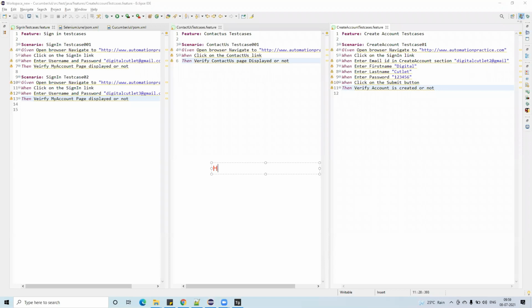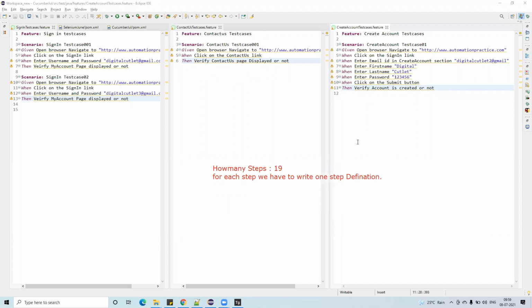Remember guys, for each step we have to write one step definition. I will show you how to write it.